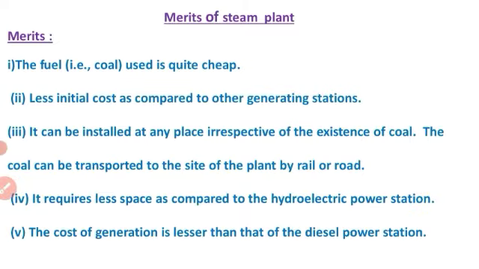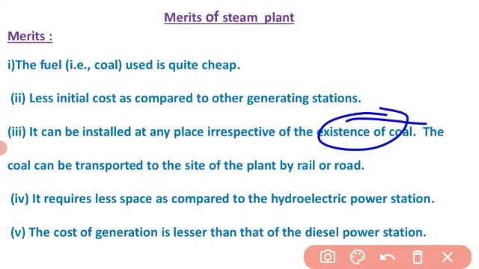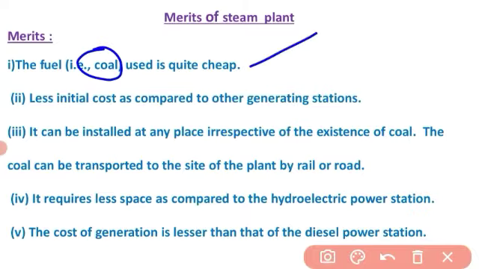Now, next is the merits of a steam power plant. First, the fuel used, coal, is quite cheap. Second, the initial cost is less compared to other generating stations; if you compare with a hydropower plant, its initial cost is less.